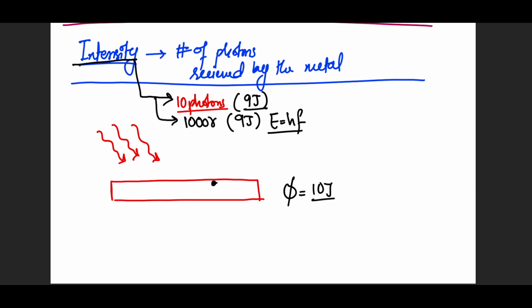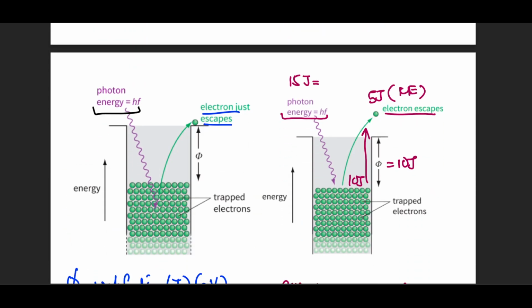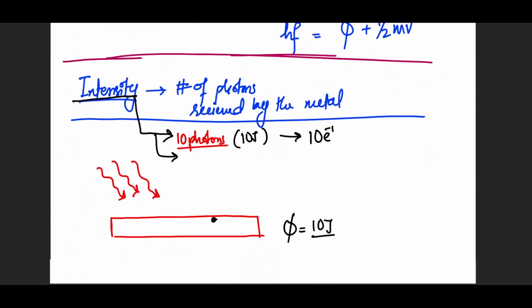Now let's change the scenario. Let's say that we are providing photons that have energy equal to the work function. Let's say it has 10 joules. Now 10 photons are going to produce 10 electrons. We will see why that is the case. Because only one photon is responsible for ejection of one electron. Because the energy is only good enough for one electron. And even if it is greater, it will only be consumed and taken by just one electron.